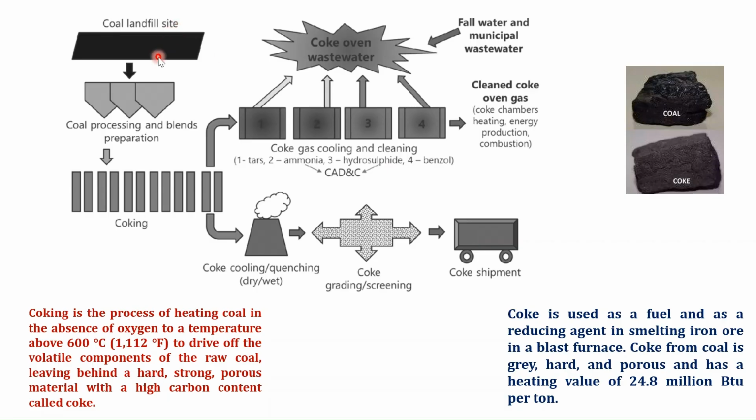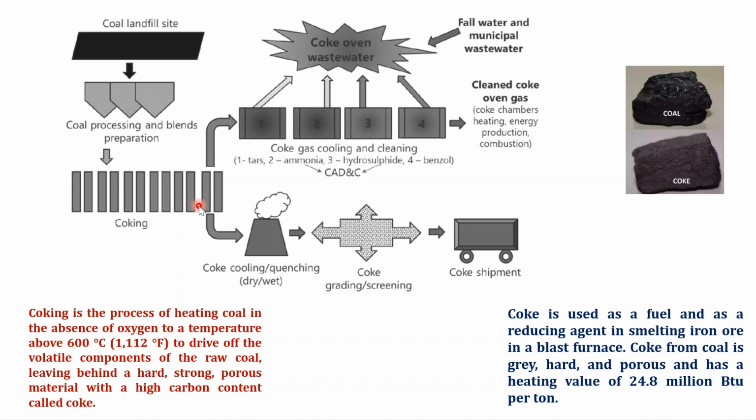This is a schematic representation of the conversion of coal into coke. Coal is collected from the site and it is processed, different preparation is done, and it is subjected to coking. Coking is the process of heating the coal in the absence of oxygen at temperatures above 600 Celsius, so that all the volatile materials are removed and we get a hard, strong, porous material which has a high carbon content, and it is referred to as coke.